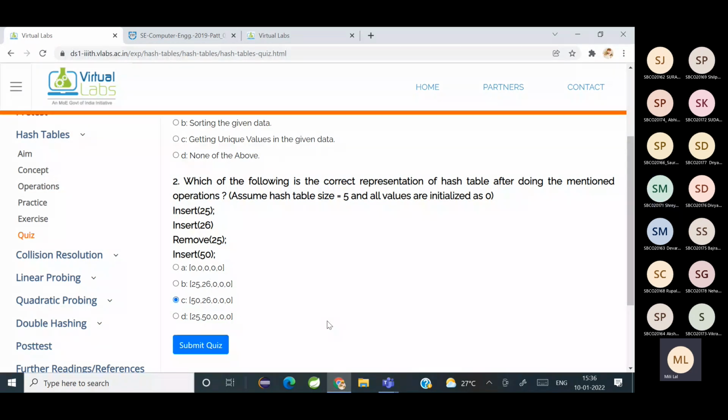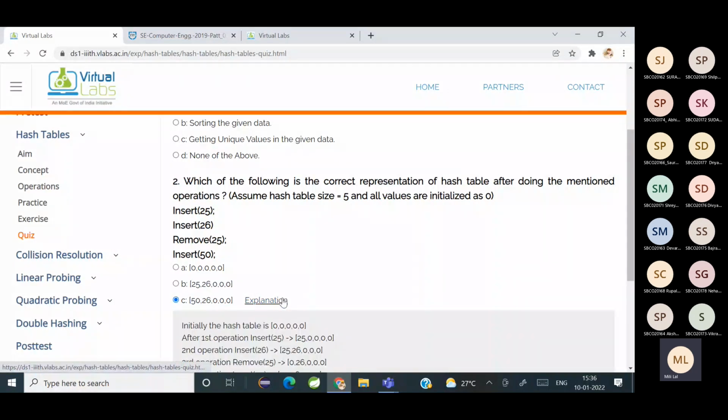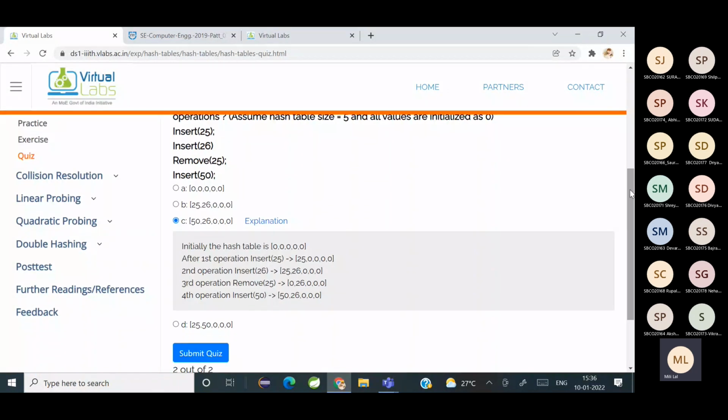समझ में आया क्या अभी? Yes. Has everybody understood? Yes, ma'am. Okay, so that's how it is done. So if you want to see the explanation, it is here. Please go through the explanation. Yes, understood now?